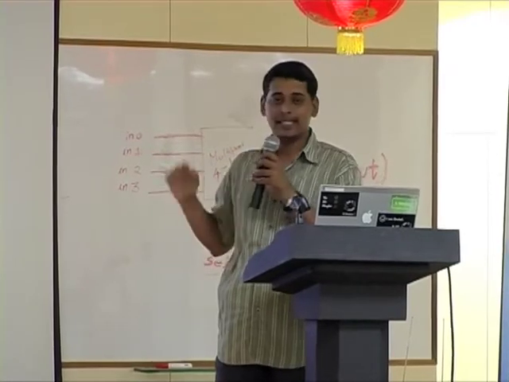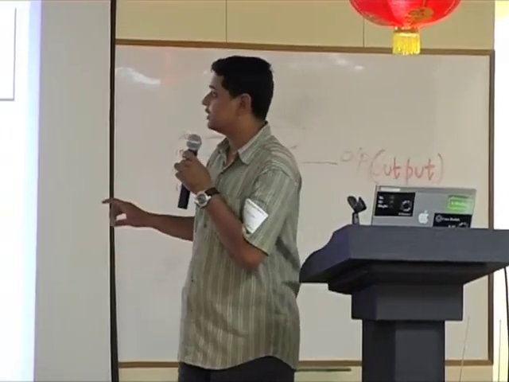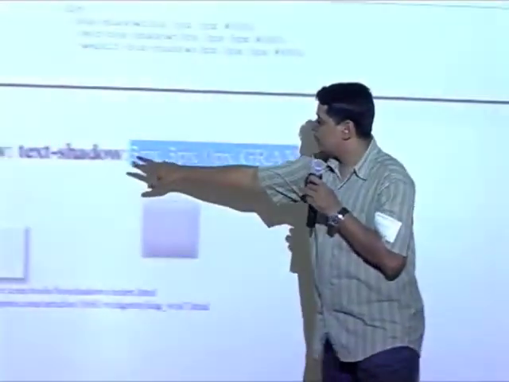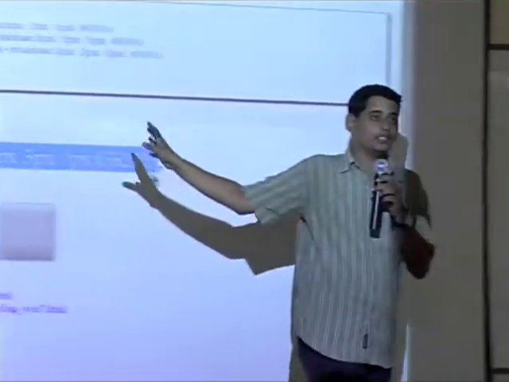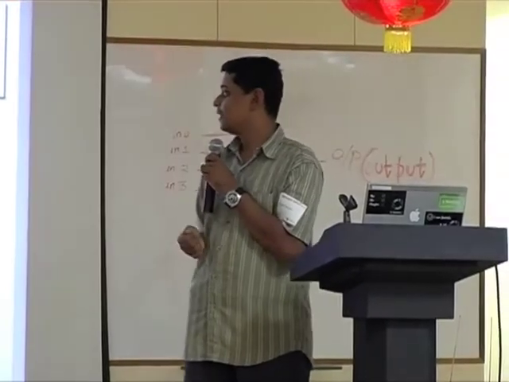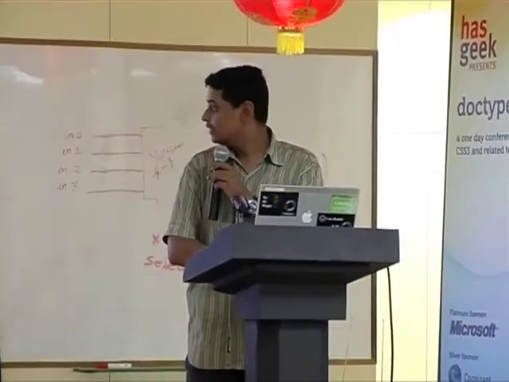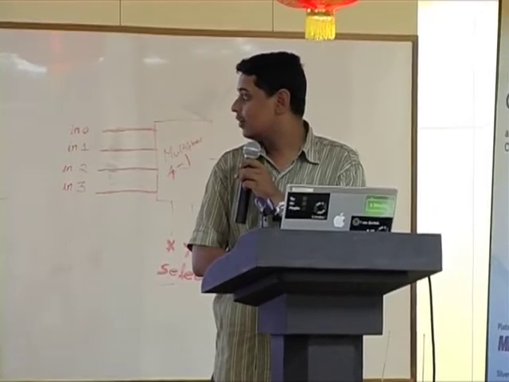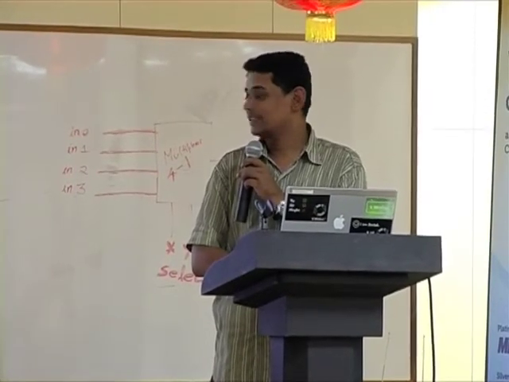This is how you would write the text shadow. I don't know whether you're able to see the shadow here, but there is a blurring around the W. Can you see it? Yeah, so that's the same effect. Now the question is, how do you get an effect like this, or like this, or like this?